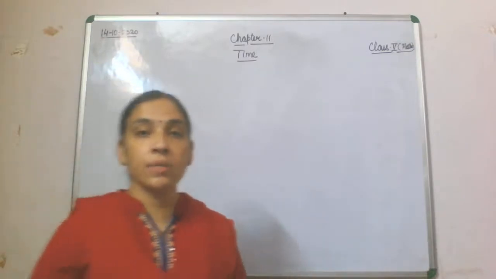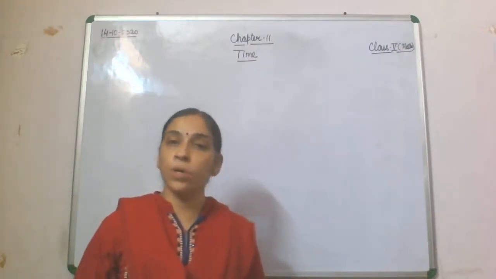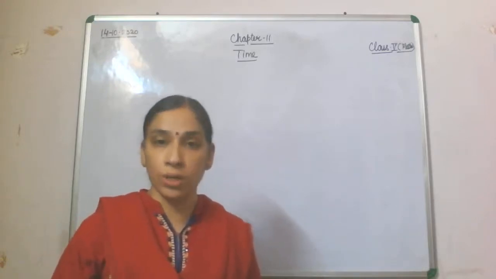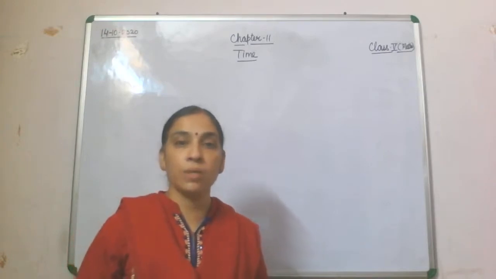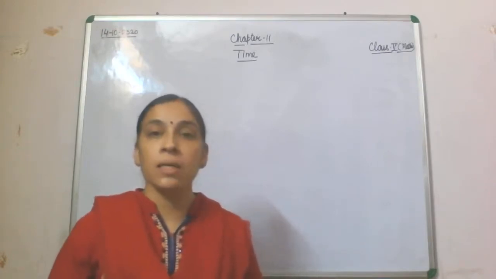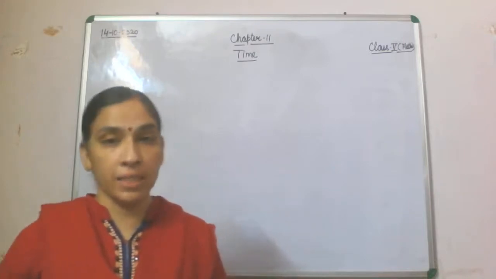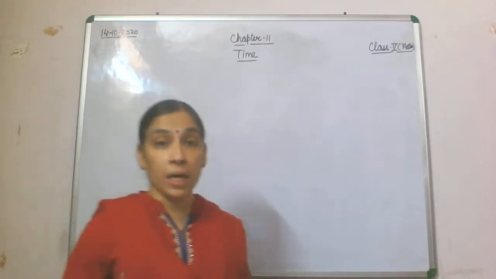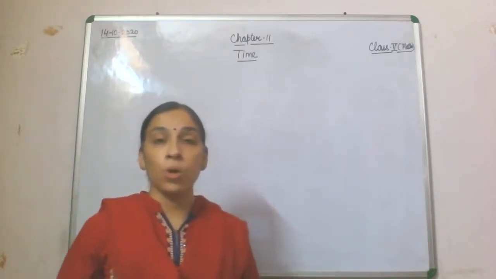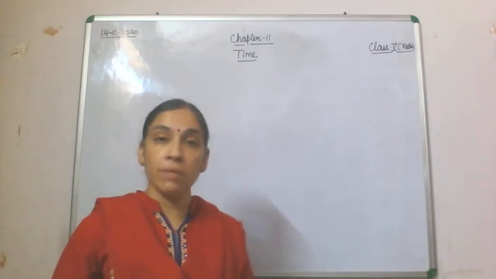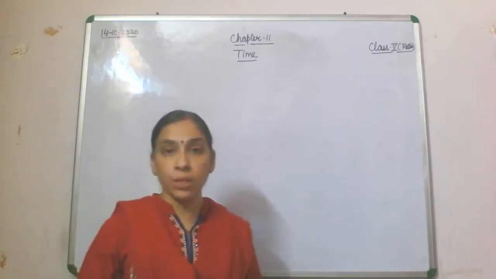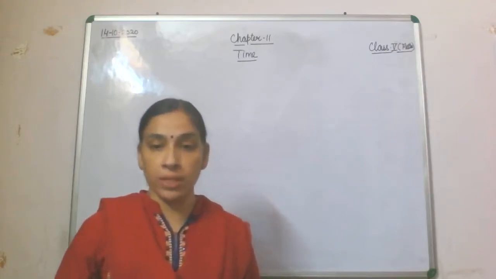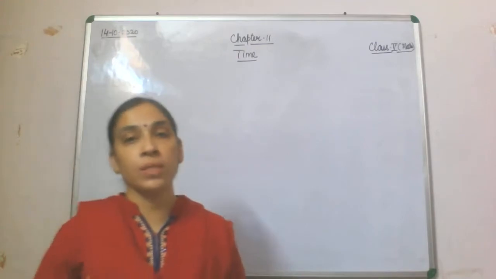So children, in this chapter, first of all, in your previous classes you have learned how to see the clock. In smaller classes you learned that there are three hands: minute hand, hour hand and second hand. And you have also done the relation between minute, second and hour. Today we will start again with the revision of that, the relation between all these. First of all, what is time?